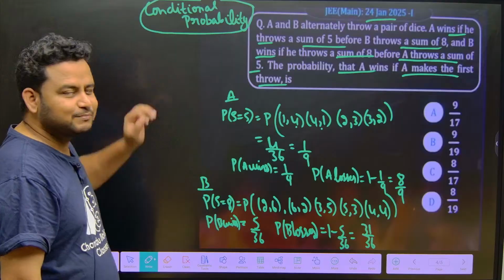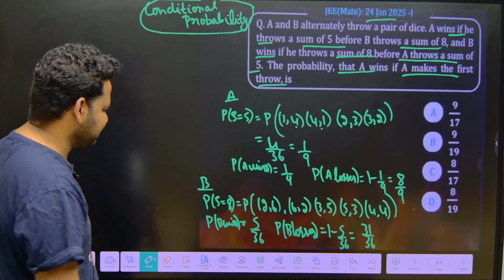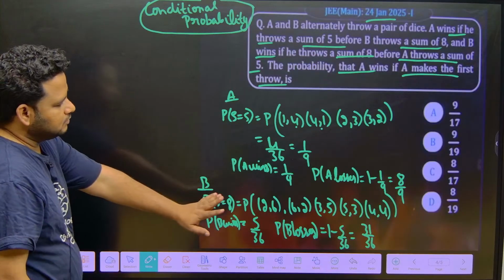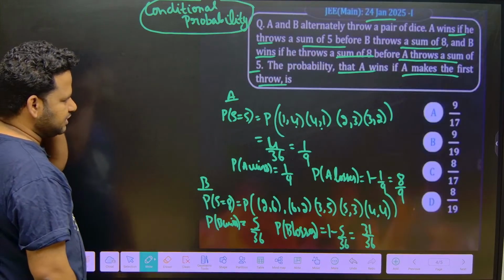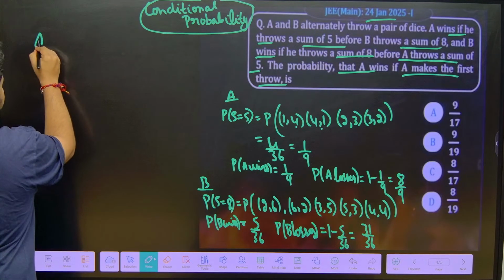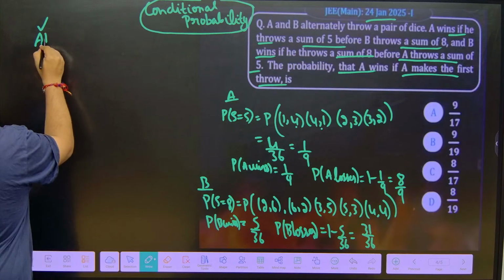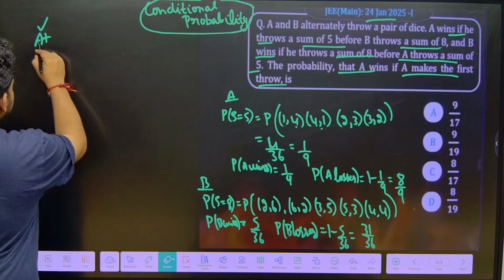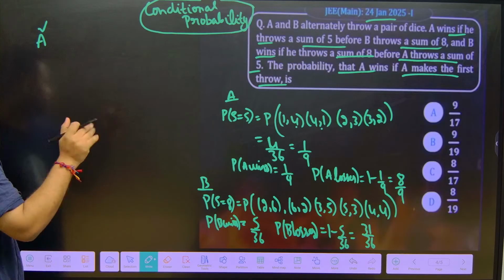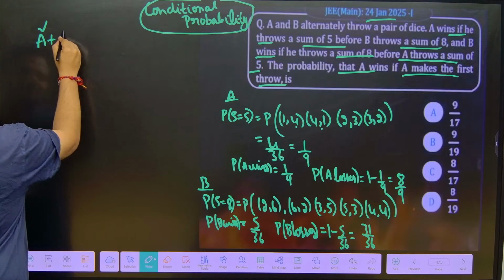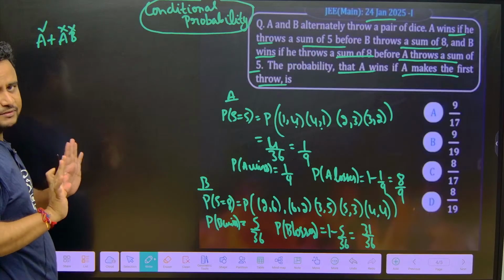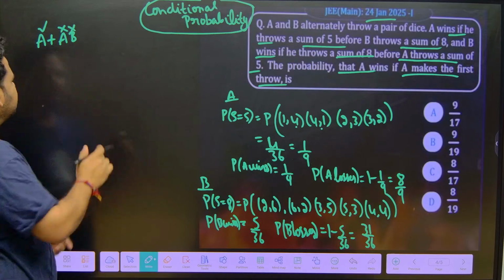So, let us play the game now. Let us see the favorable outcomes first. If A wins, the game ends, done. Plus, if A loses and B also loses, the game continues. We are talking about A winning, not B winning. We are not talking about B winning at all.